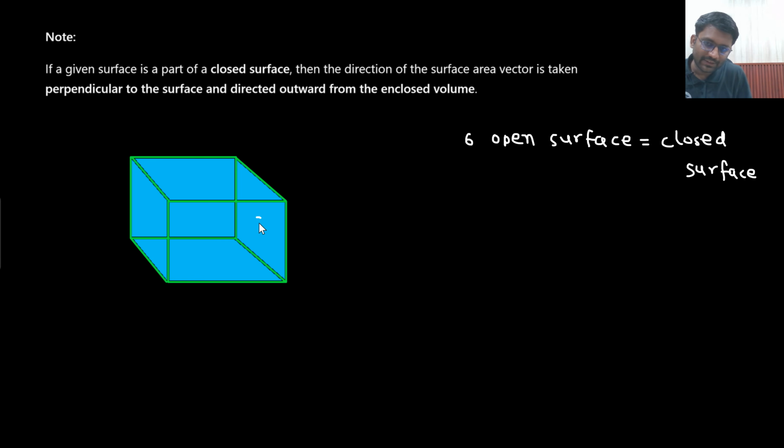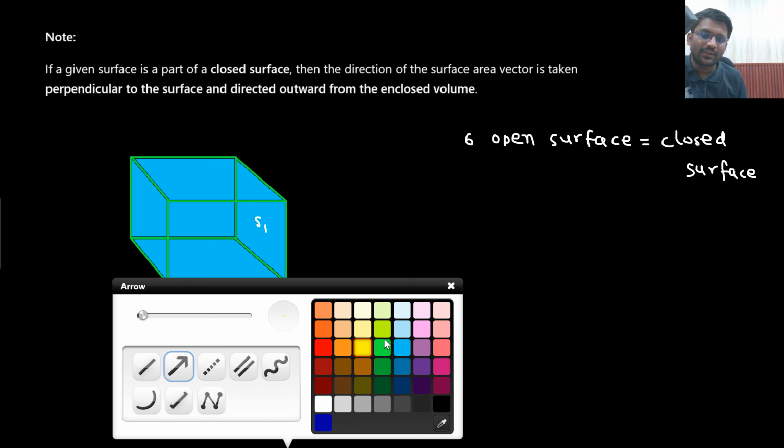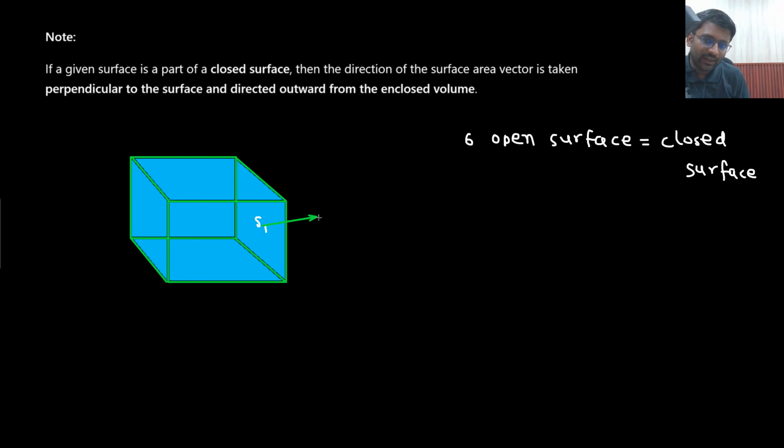Now let's just say this surface is S1. Which surface is S1? This surface is S1. Now I go to the S1 surface and I ask you, what is the direction of your surface area vector? What would this S1 say? Sir, it would be either outward or inward. There are two directions possible, no?